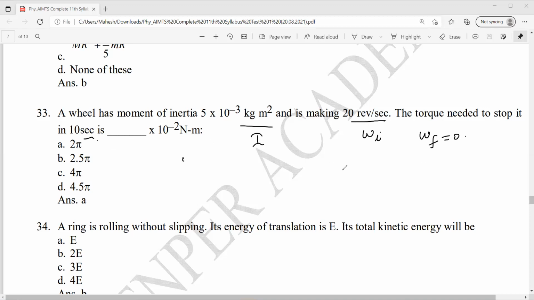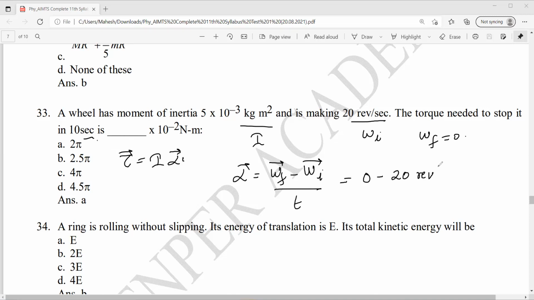So to find torque, torque is equal to what? I times alpha. I need to find alpha. Alpha is the final angular velocity minus the initial angular velocity divided by time. What is the final angular velocity? 0. Initial is 20 revolutions per second, by time given, 10 seconds.